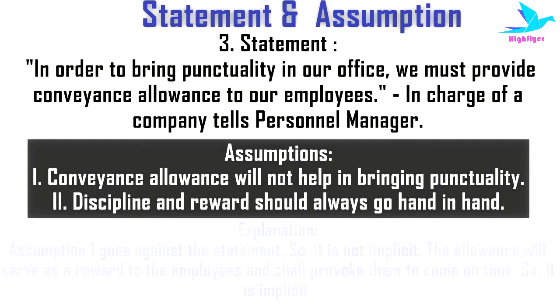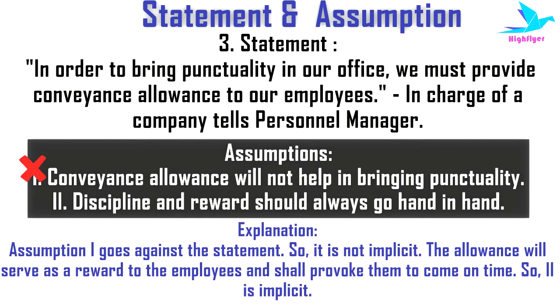Now this assumption is a total mismatch to the statement because the office is planning to give conveyance allowance to bring punctuality. Second assumption, discipline and reward should always go hand in hand. In this case, the allowance will serve as a reward to the employees and shall provoke them to come to office on time. So, assumption 2 is implicit.